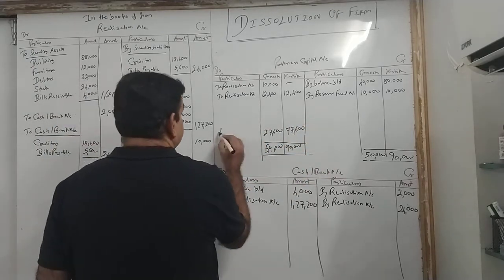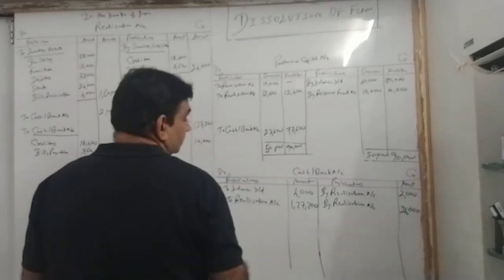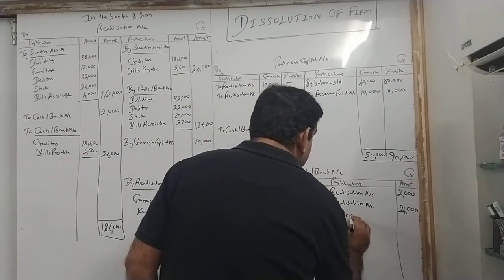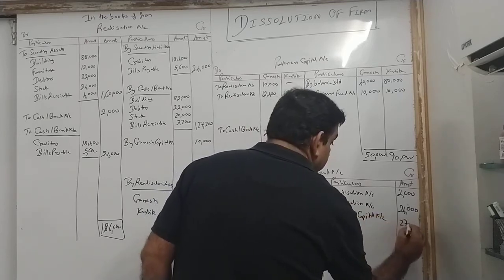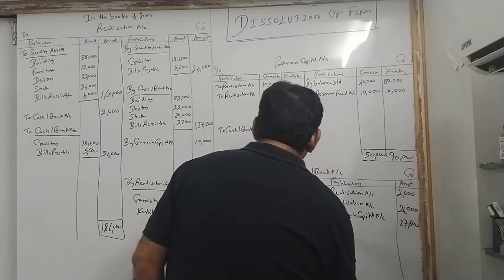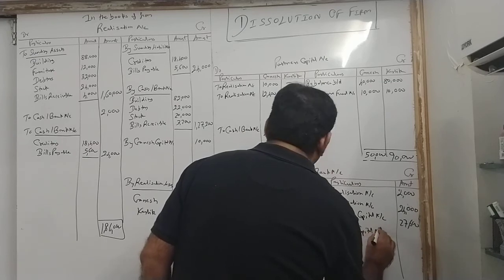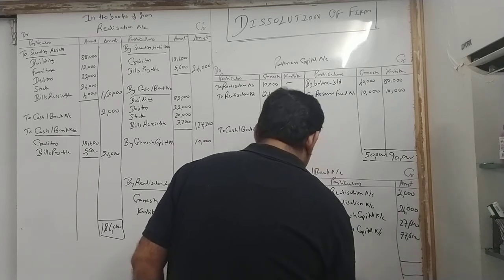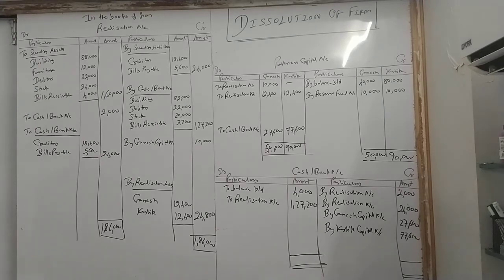So against this write 'to cash bank', and if there are two, write them separately. By Ganesh's capital account 27,600, by Karthik capital account 77,600. Okay? By Ganesh's capital 27,600, by Karthik capital 77,600.